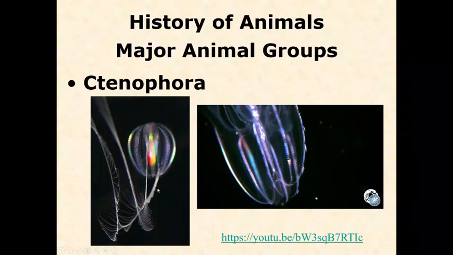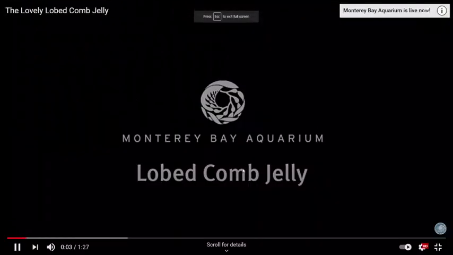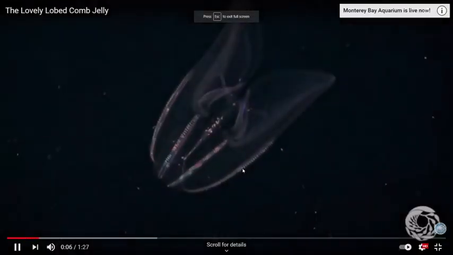Some of them have these long trailing tails, bilateral tails, if you will. They're a really cool, interesting group that for a long time we knew that they were animals because of these cilia, these cells that make them within that group, but their phylogenetic placement for a very long time was a mystery and is still somewhat uncertain. So I'm going to give you just a very quick, just like a 1.5-minute video that I'd like you to watch here, just to give you an appreciation for the ctenophores or the comb jellies.